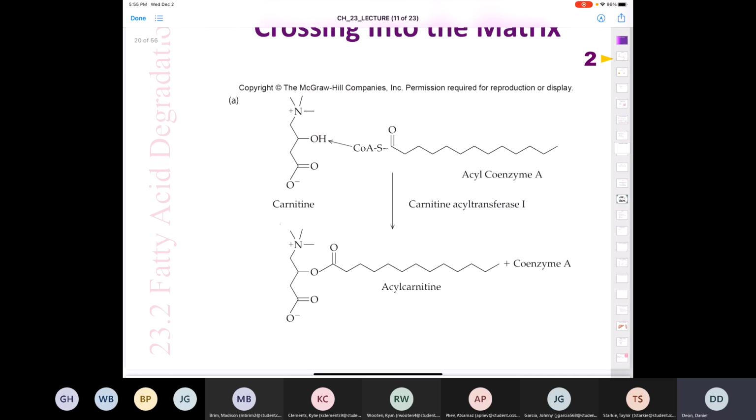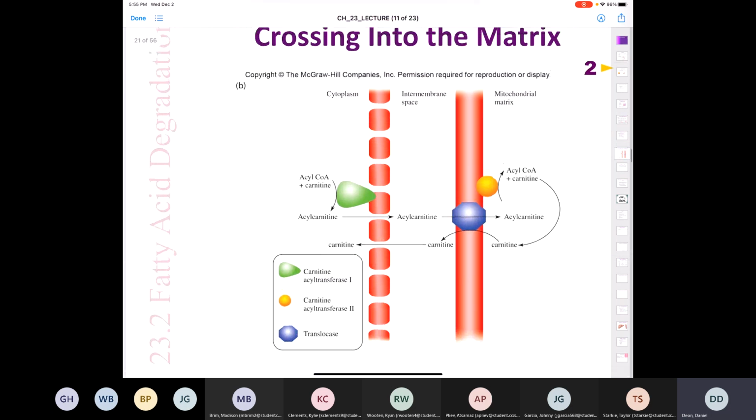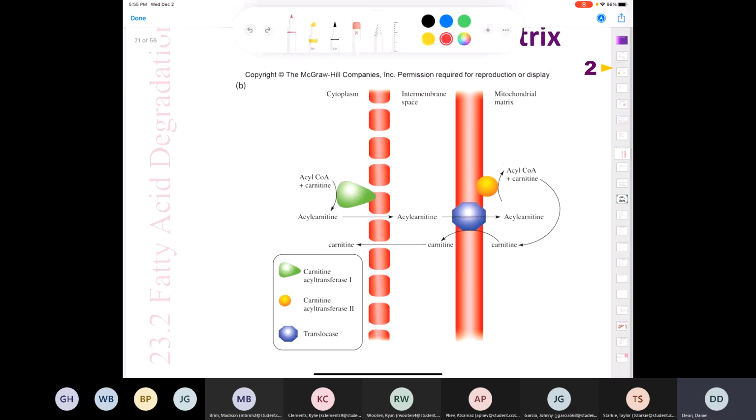Otherwise, it can't happen. Now, this is the figure that I was looking forward to here. So here we have the cytoplasm, right? We have our fatty acids out here in our adipocyte. Well, how do they get from the cytoplasm into the mitochondrial matrix? Well, first, the fatty acyl coenzyme A is going to react with carnitine via carnitine acyltransferase 1. So that's this enzyme here. We produce the acylcarnitine. We looked at the structure on the last slide.